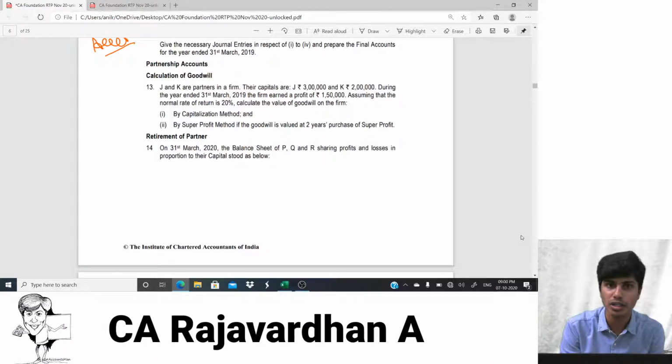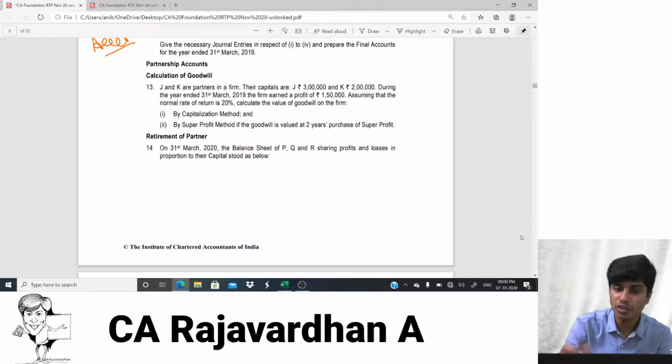Let's see what they want us to do in this particular question. J and K are partners in a firm. Their capitals are 3 lakh and 2 lakh. During the year ended 31st of March 2019, the firm earned a profit of 1,50,000. This would be of some significance.